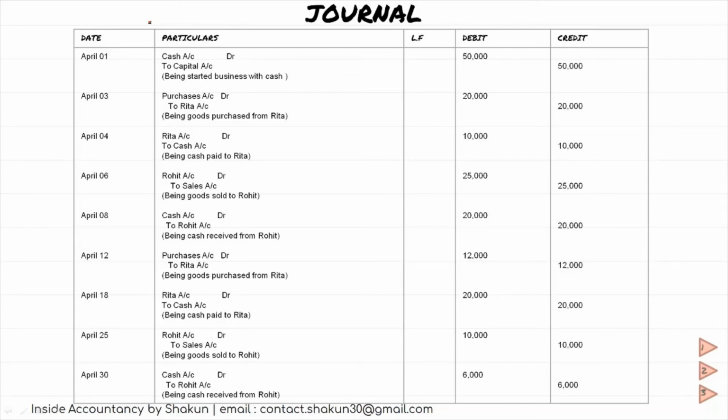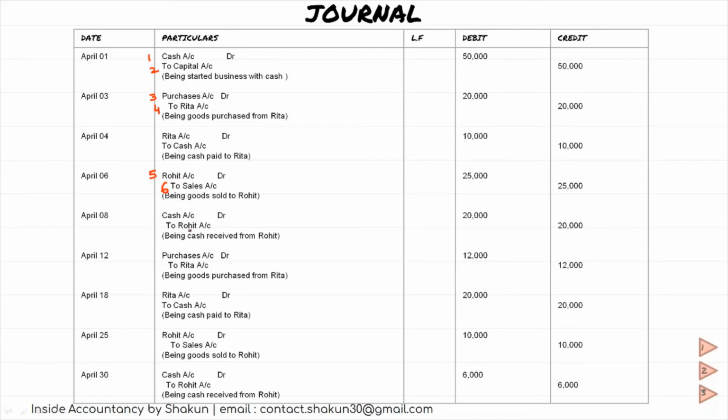Now you need to post them into ledger. So I'm going to focus on that. So let's find out how many accounts are there. So cash account, capital account, purchases account, Rita account. Again, Rita is coming, so I'm ignoring it because one account will be maintained once only. Cash also I've already maintained. Rohit, that will be my fifth. Sales, sixth.